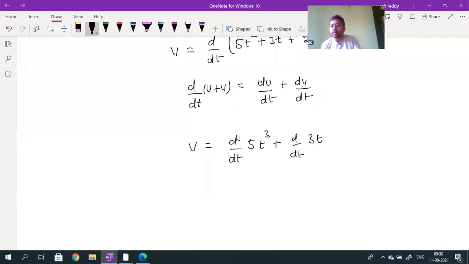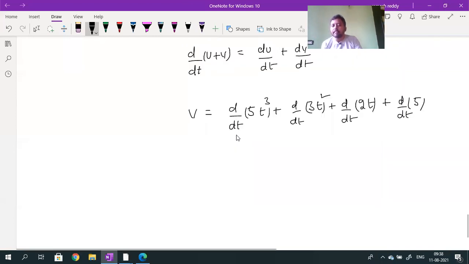3 into t square plus d by dt of 2 into t plus d by dt of 5. Is this formula understood? How I applied this formula? Is it understood? By using u plus v, if there are more number of variables, so these all I have written: 5 into t cube, 3 into t square, 2 into t plus 5.